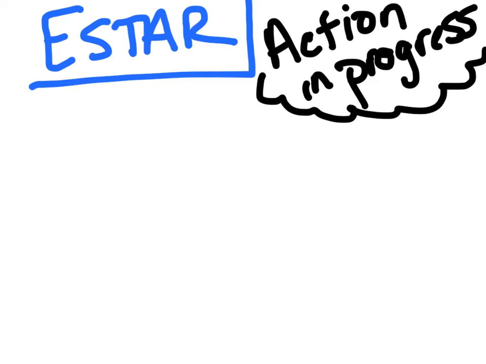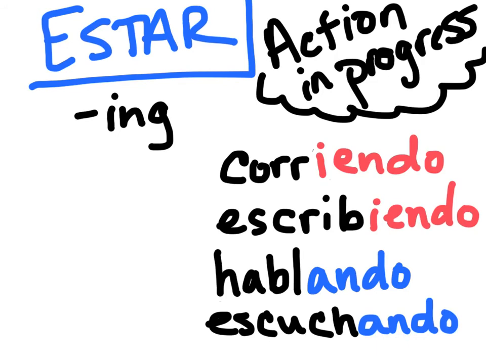Okay, as promised, I wanted to talk a little bit more about what I meant when I said action in progress, which means it's something that is happening right now. So this is our gerund form or our present progressive form. Okay, so the present progressive form. And we use this to say ing. Now, we use ing in English a whole lot more than we use it in Spanish. In Spanish, to say I'm running, typically you would say corro, yo corro, I run, okay? But sometimes when we are in the very moment, we are doing it in this moment, or in the middle of doing it, we use the present progressive form.